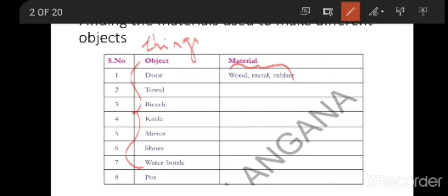If you see the next thing, that is a towel. We will be using a towel. It is a thing. Now you have to say what is the material required to prepare the towel. You can prepare the towel with wool. You can prepare the towel with cotton. You can prepare the towel with silk. So these are the materials.